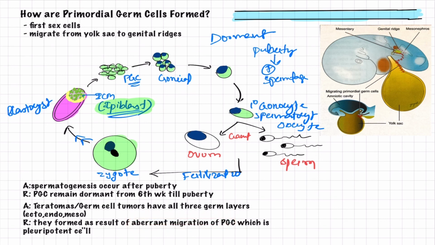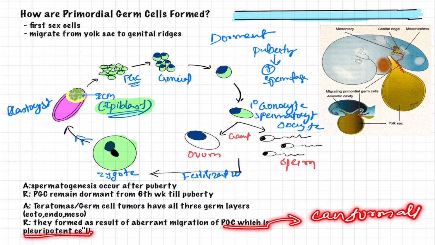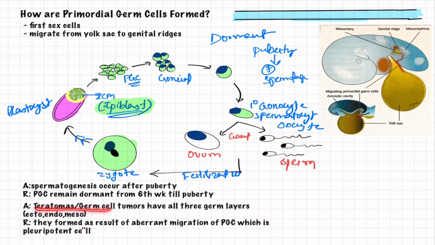Of course, this is correct. And primordial germ cells are pluripotent, so they can form all three germ layers. So the reason is also correct. Teratomas are formed as a result of aberrant migration of the primordial germ cells, and primordial germ cells are pluripotent, which is why teratomas also have all three germ layers.